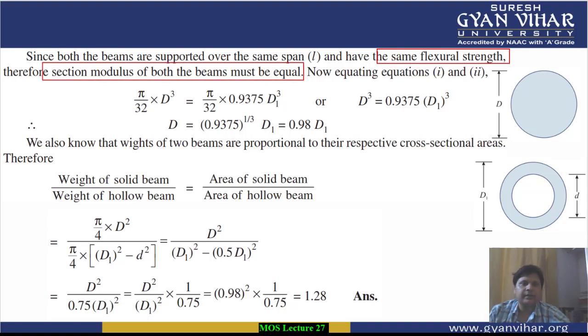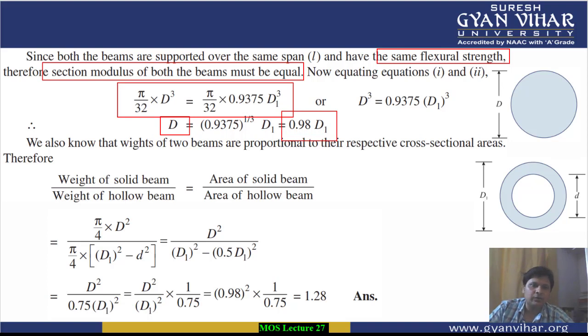Section modulus will also be the same, meaning equating the section modulus values of both the hollow and the solid beam, you will get a relation between the diameters of both the beams. So if capital D, the diameter of the solid beam, is equal to 0.98 times the diameter of the hollow beam. Now, since we also know,